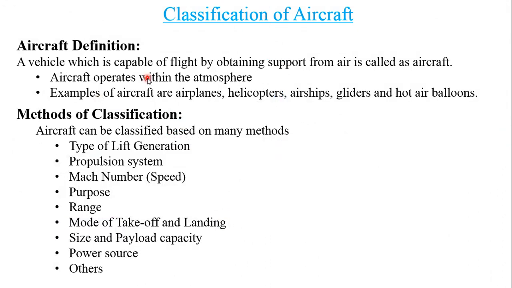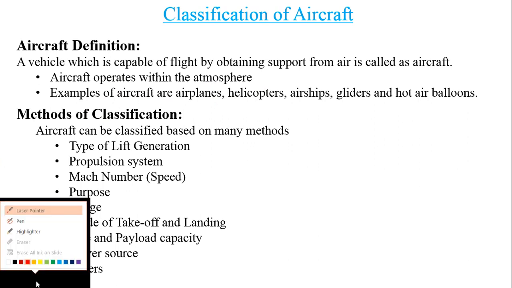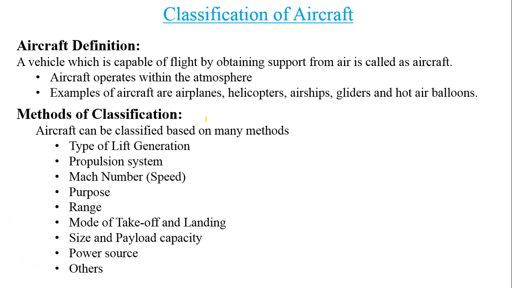Before classifying aircraft or knowing about aircraft classification, we need to know what is an aircraft. Aircraft is a vehicle which is capable of flight by obtaining support from air. So, aircraft operates within the atmosphere, and here are the typical examples of aircraft. It includes airplanes, helicopters, airships, gliders, and hot air balloons.